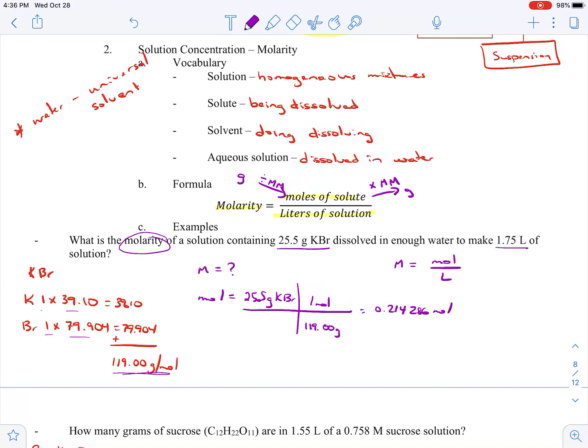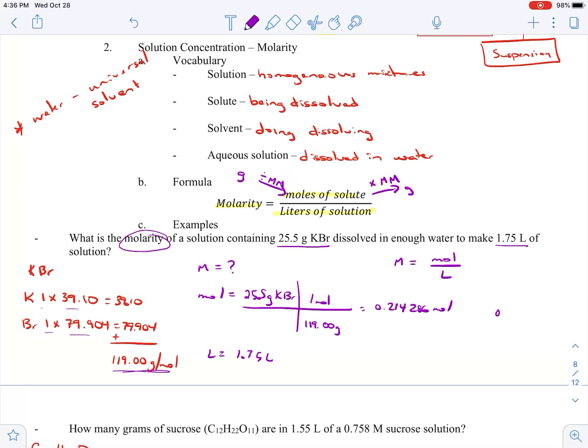That's our moles. Then we go to liters, and that one's already in liters, although sometimes we'll have to go from milliliters to liters. But pretty simply, we're just going to take that 0.214 and divide by 1.75. I left that 0.214 in my calculator, so all I had to do was divide by 1.75.